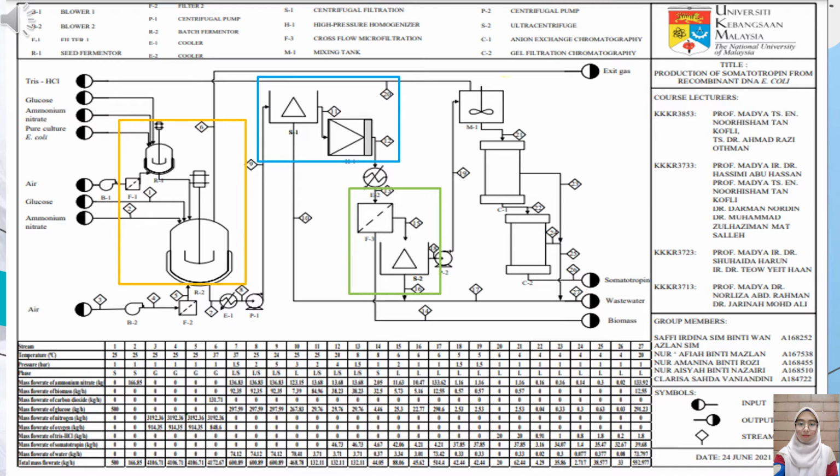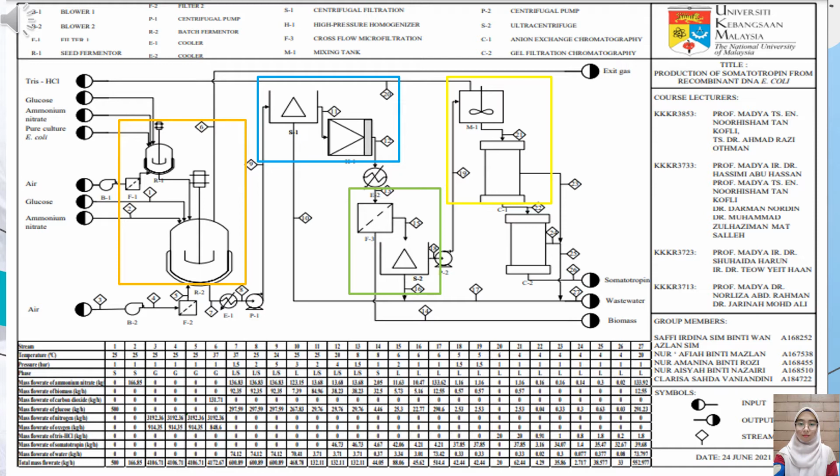Refolding buffer, which contains HCl at pH 7, is used to refold the inclusion bodies to recover functional active protein in missing time. Ion exchange chromatography is used to further purify the somatotropin with DEAE Sepharose at 95% purity.